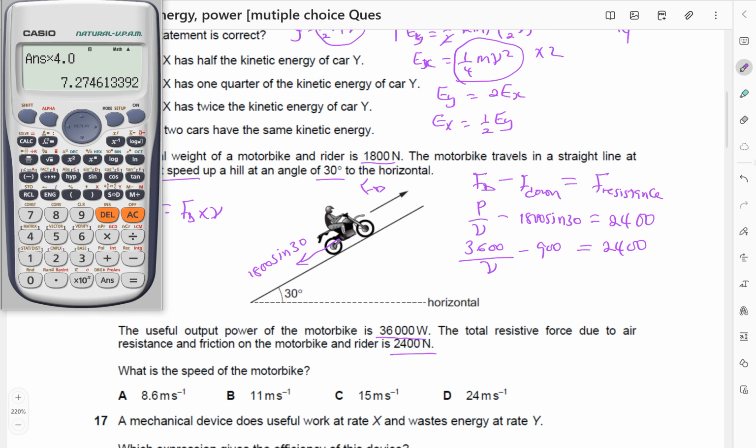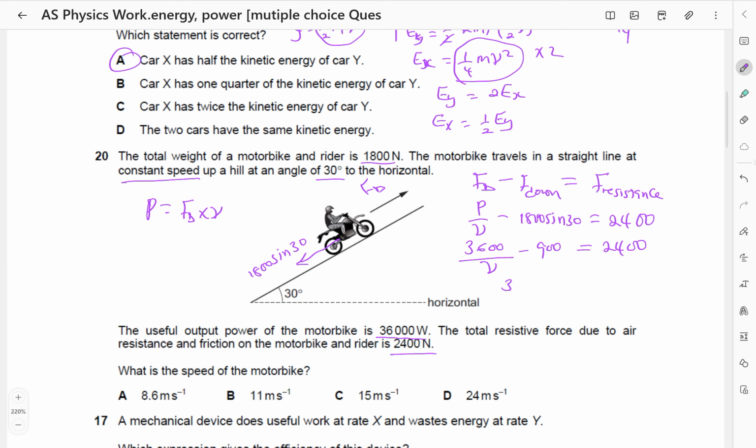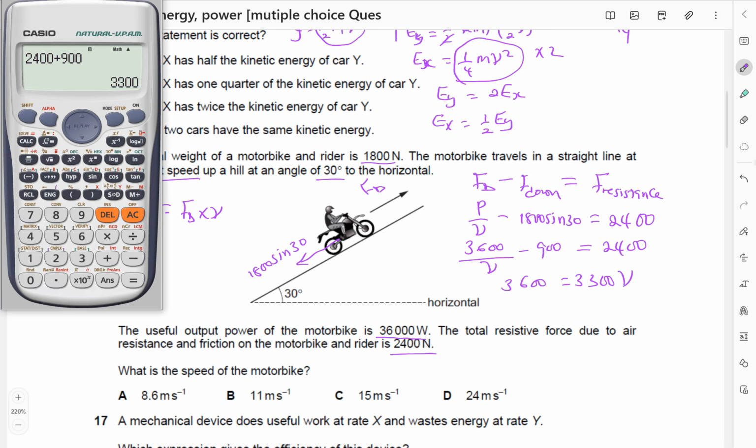So let's find V. I'll just say 2,400 plus 900. Then I'm going to make V the subject. This is 3,300 times V, so I'm going to say 36,000 divided by 3,300.